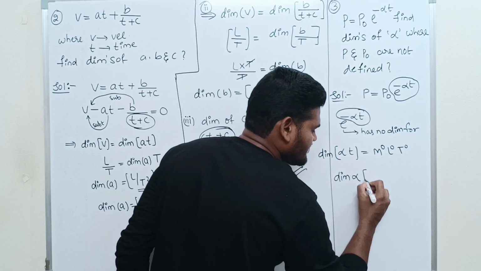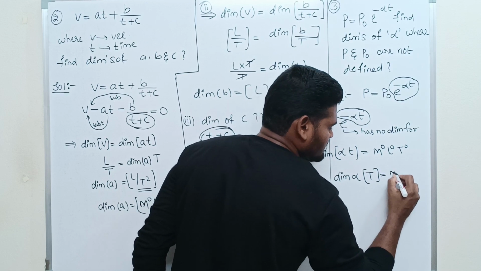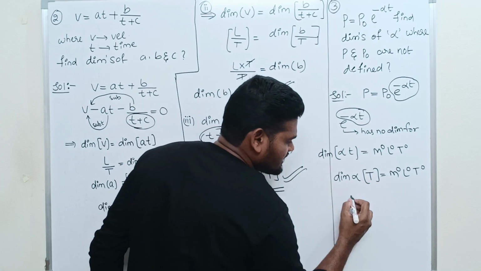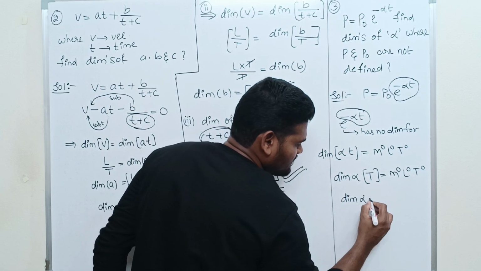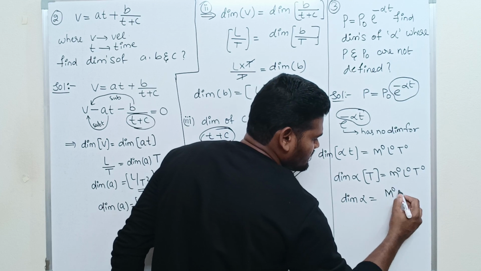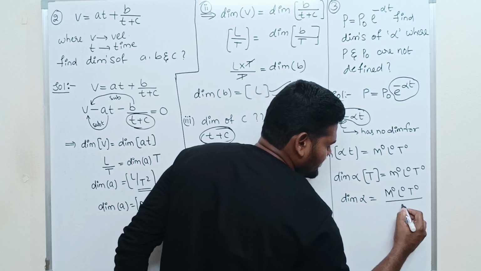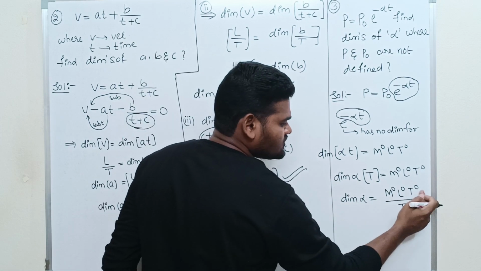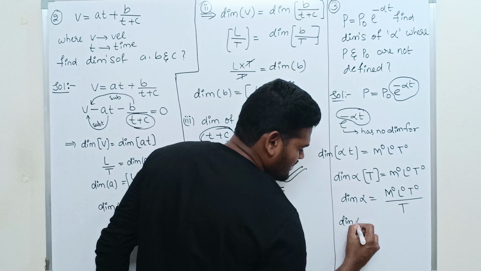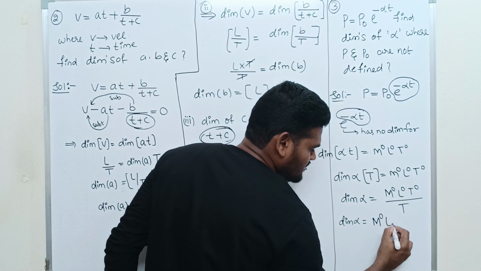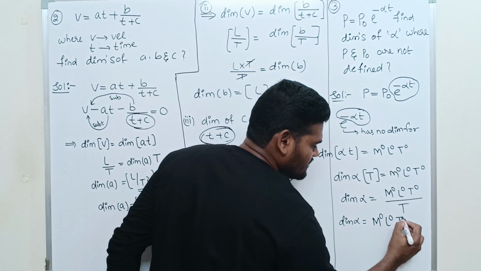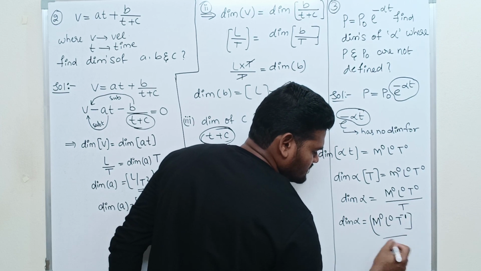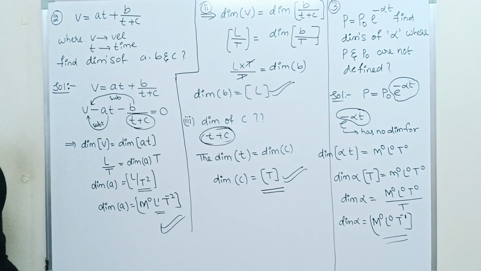The dimensional symbol for time is capital T. If t comes to this side, the dimension of alpha is equal to M power 0, L power 0, T power 0 divided by T. A multiplier that comes to the other side makes a division, so T comes to the numerator with power minus 1. So this is the dimension of alpha.